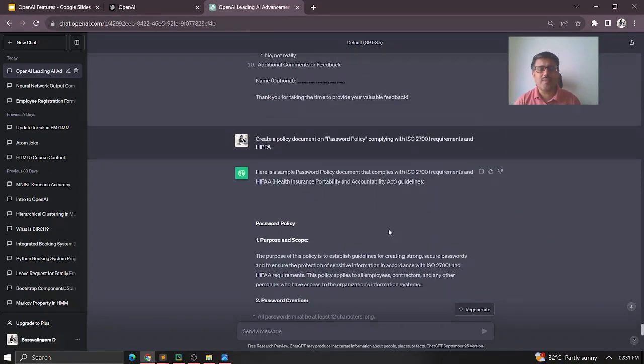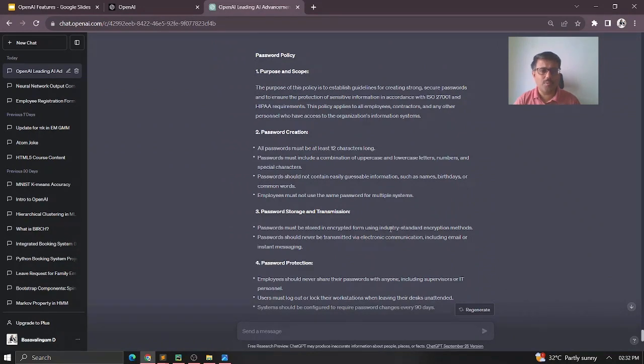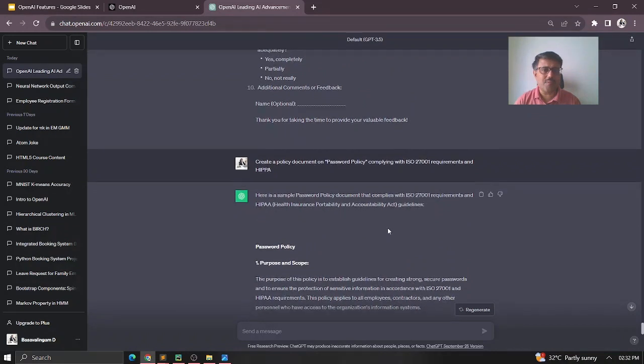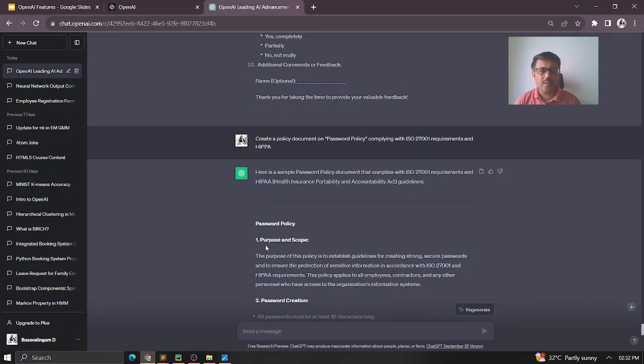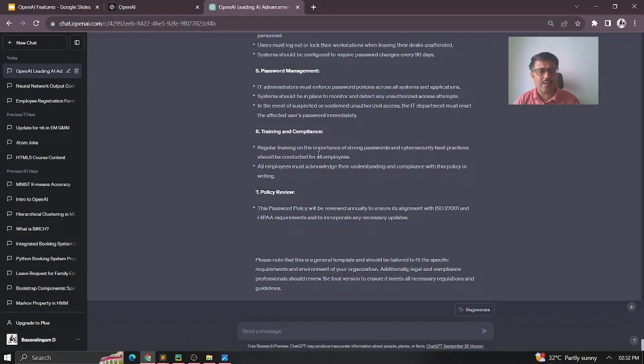All you need to do is take this content and make any further modifications you need. If you are using a paid version, ChatGPT 4, then in order to copy it, you can just ask it to generate the output as a Word document or PDF document, and it automatically generates that particular format. But of course, in the free version, you can't do all those things. That means your documentation you can directly do.